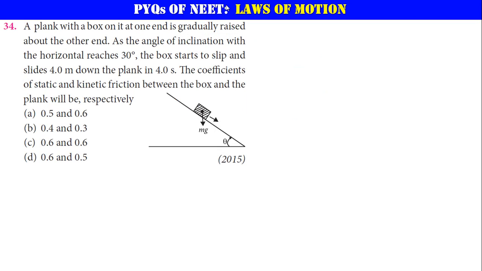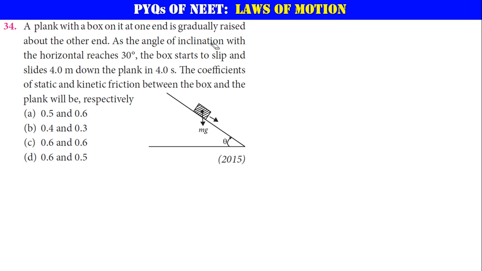Okay. Next. Now we have a plank with a box on it. One end is gradually raised about the other end. Basically this is the plank, and you keep on increasing this height, which means you are increasing theta. Yes.